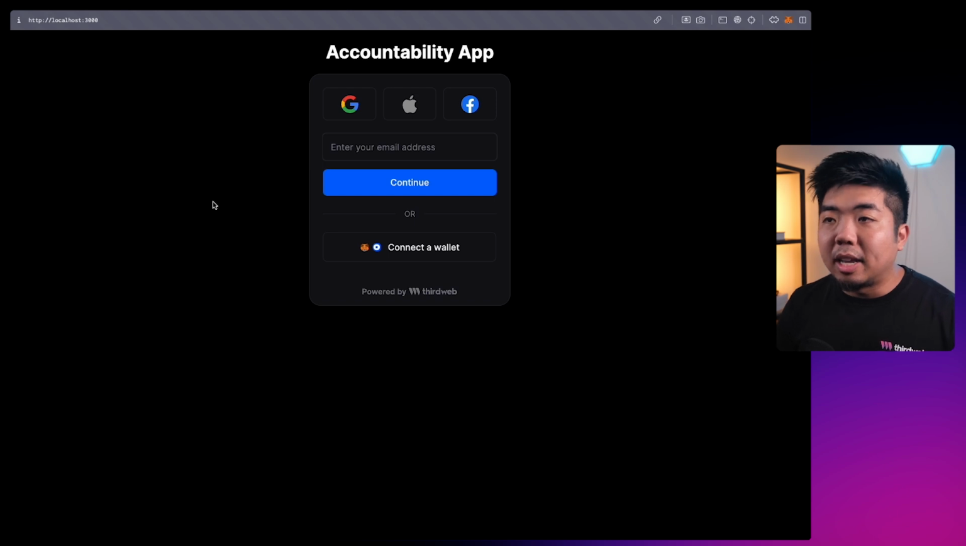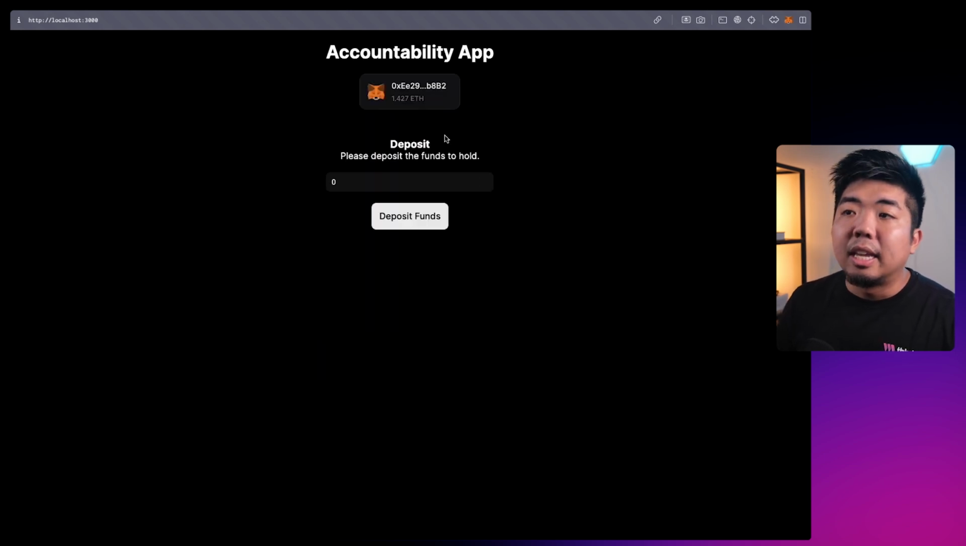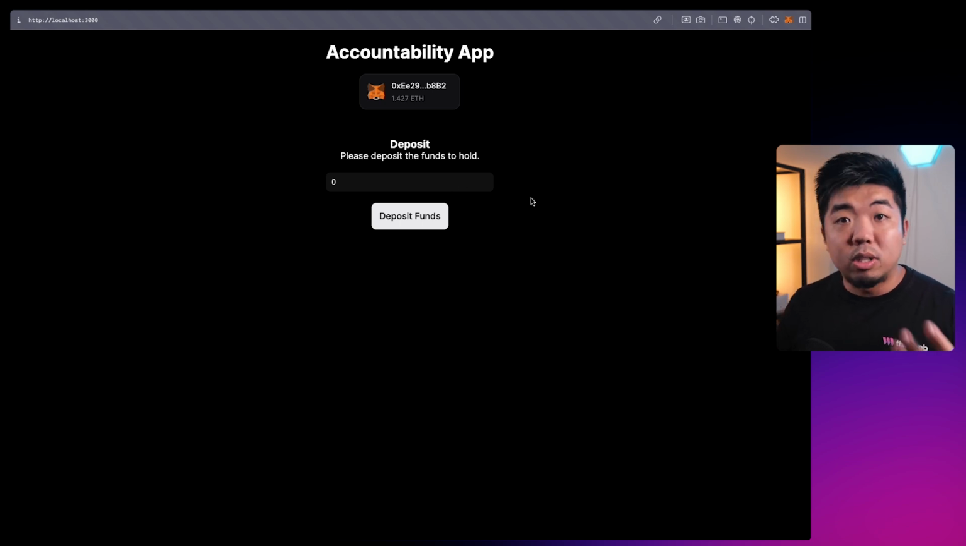A fun way to set accountability, set some goals, and we're going to be creating a very simple Web3 application here to do that. So here's the application. I'm going to connect a wallet here. I'm going to just connect my MetaMask wallet. Here, you can see I'm prompted to deposit some funds. So I don't have a goal set yet.